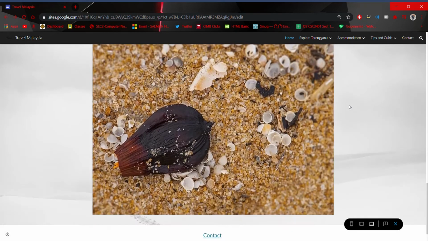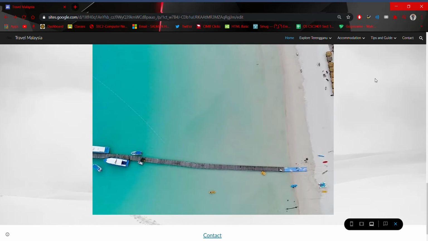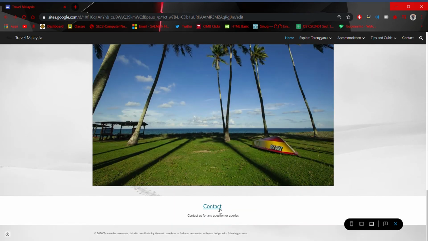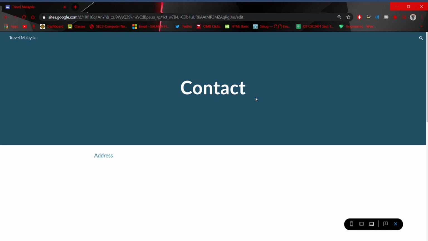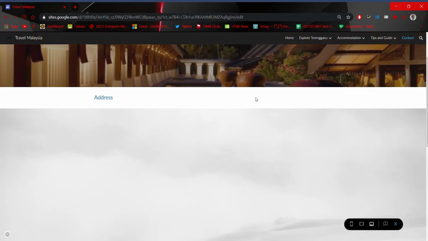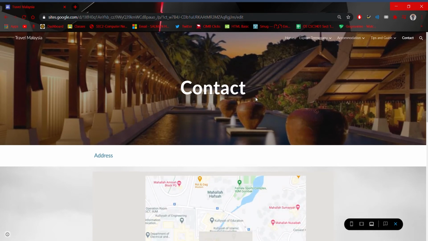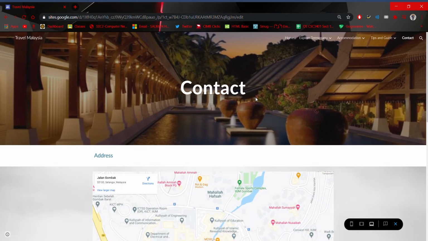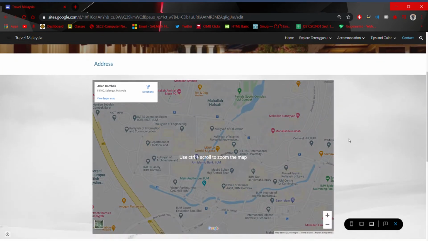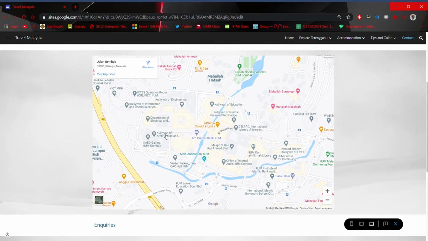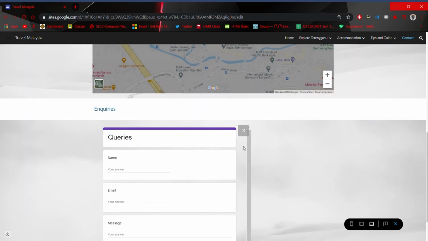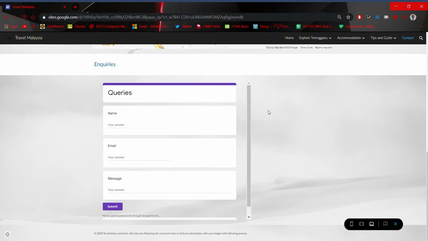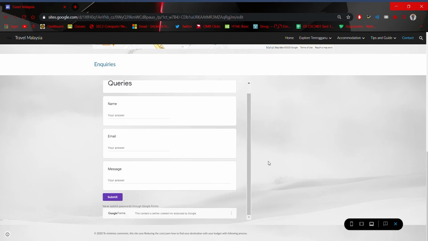So I will talk about the mockup contact page that we made. We put in an address so that the users can track us here, and then we put a form for any queries that they want to put in.